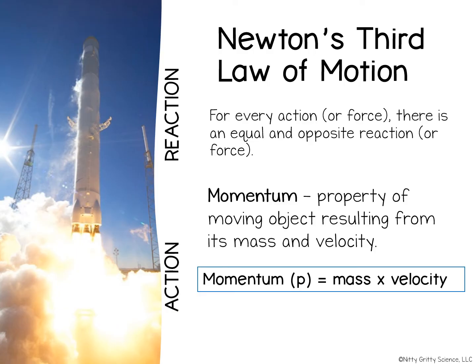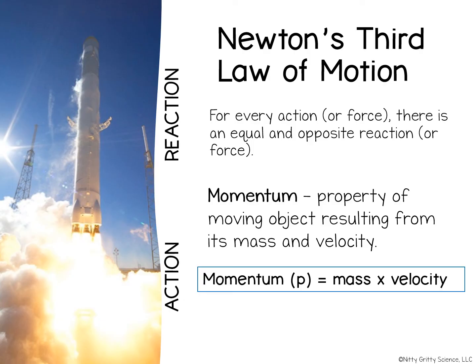When an object is moving, it has a property called momentum, and the momentum of an object is the product of both its mass and velocity. The momentum of an object doesn't change unless its mass, velocity, or both change. Momentum, however, can be transferred from one object to another.